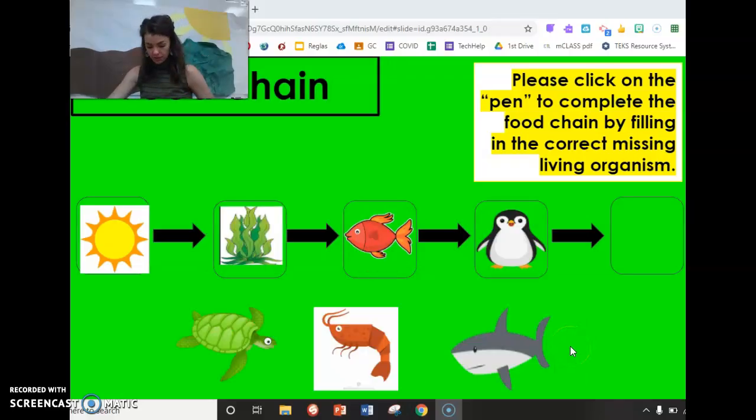Last one to practice in the ocean. If the sun shines through the water to make those seaweeds grow, the fishy is nibbling on the seaweeds. A penguin comes along to eat the fish. Now, which predator will come and snack on the penguin? Raise your hand if you think the turtle will come eat the penguin. Do you think this little shrimpy will come eat the penguin? Or that ferocious shark will come eat the penguin? I agree. He is a very mean predator. He's going to eat that cute penguin.